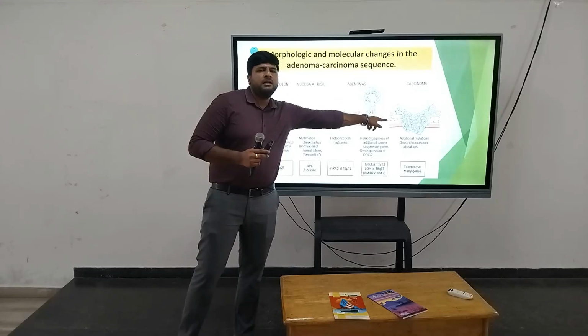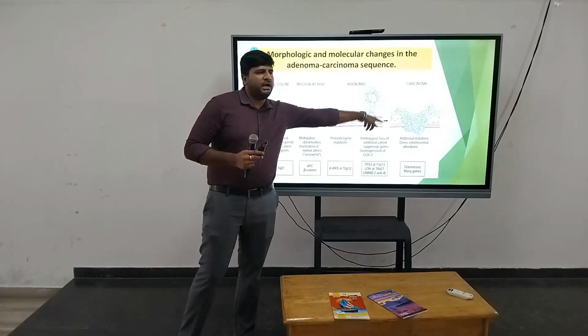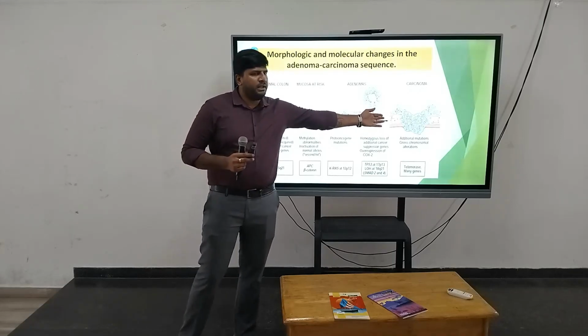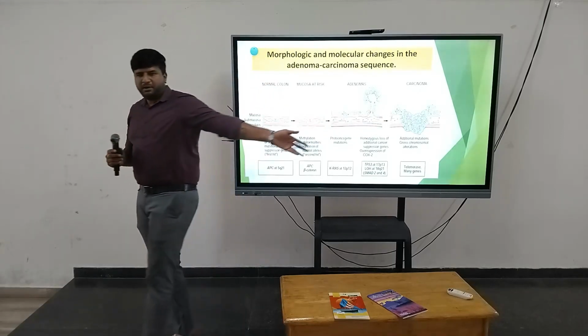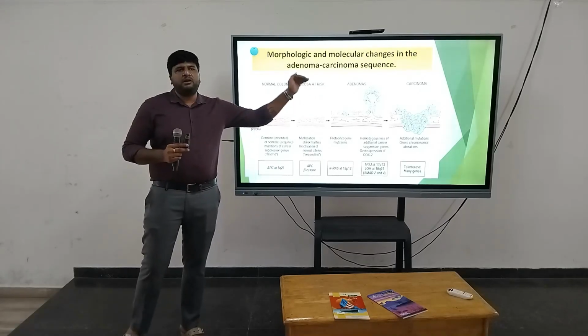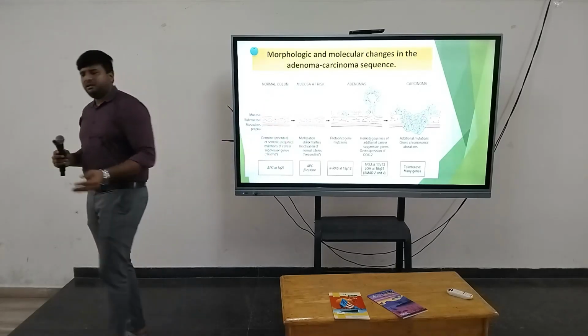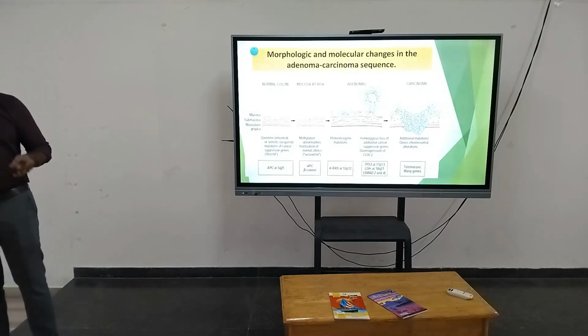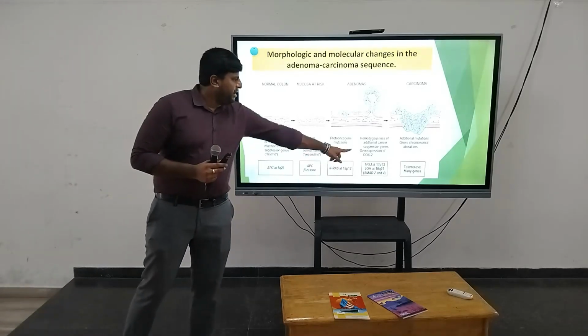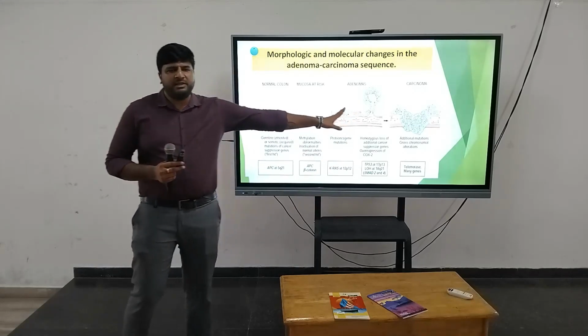In carcinoma, there is cell proliferation, and along with that, what has happened here? Invasion has happened. From the mucosa, the cell proliferates and invades the upper layers, the muscularis layer and serosa. Along with it, it is going to involve other sites. For that, telomerase gene activation will be there.